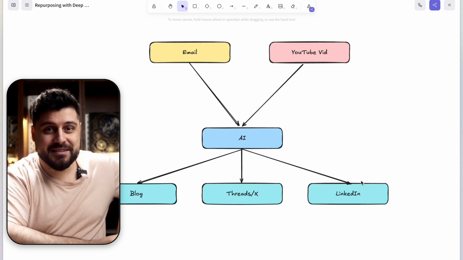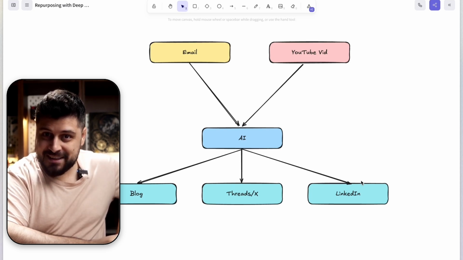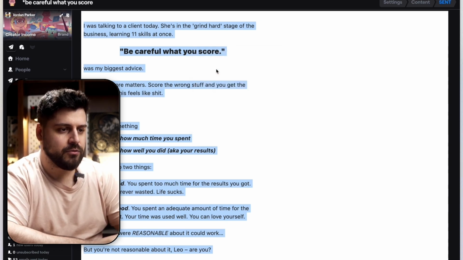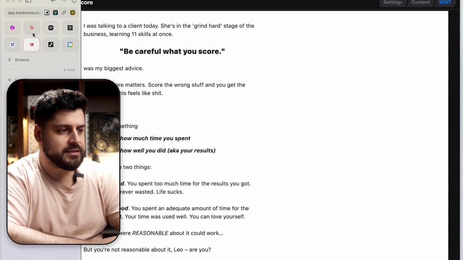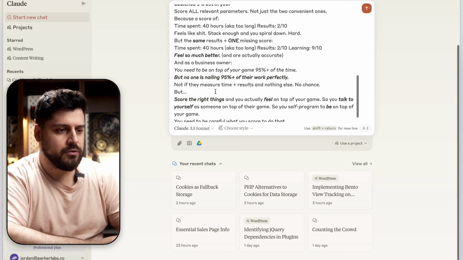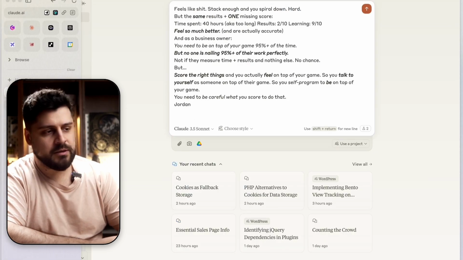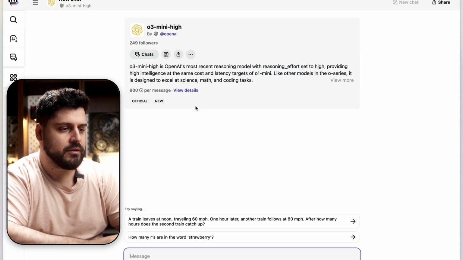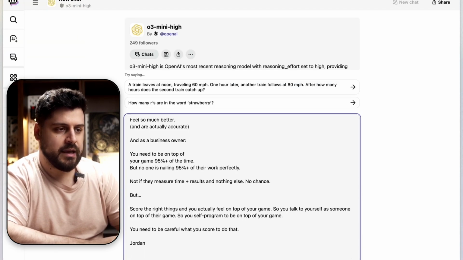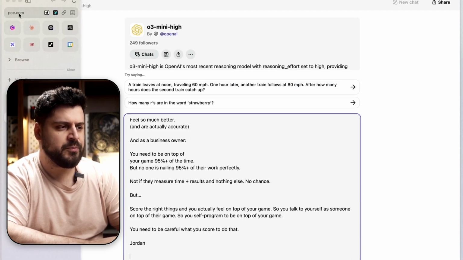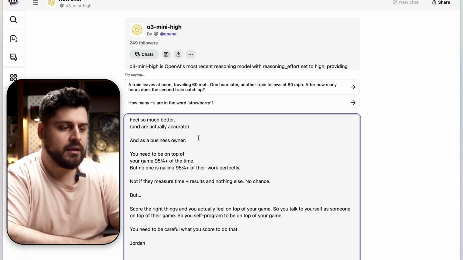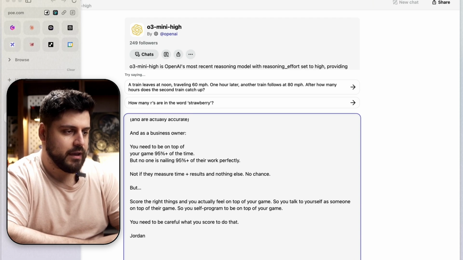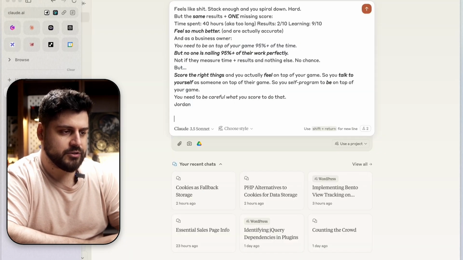So let's start with some comparison of how modern AIs deal with that sort of a problem. First of all, we have this email. This is an email that I wrote yesterday, and we're going to give this email to Claude. Here's the email, Claude. And then after that, we give Claude some instructions. We'll give this email to DeepSeek, and we'll give him some instructions as well. And we'll give this to OpenAI's O3. I'm using this POE site because I don't actually have a ChatGPT subscription right now. It should be exactly the same though. So we have 3 different places in which the email is there.